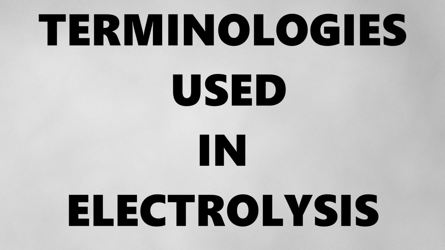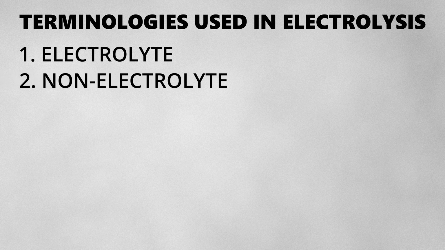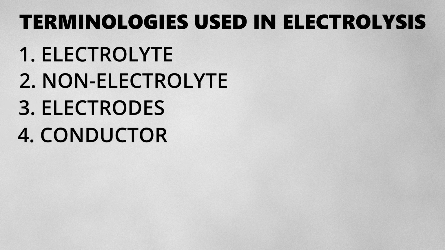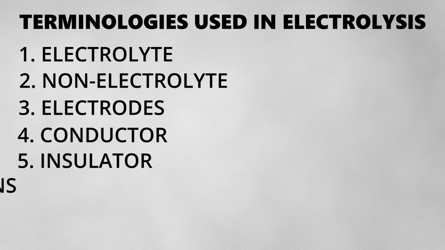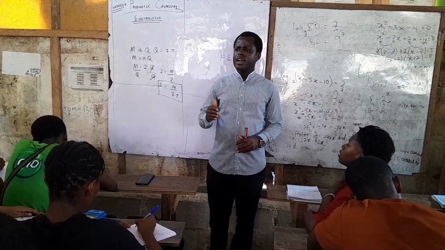Right, subheading, terminologies used in electrolysis. Number one, electrolytes. Number two, non-electrolytes. Number three, electrode. Number four, conductor. Number next, insulator. Number next, ions. Just to differentiate that, we have two types of ions. We have the cations and the anions.